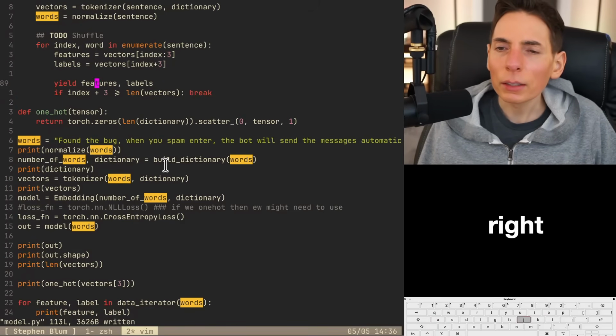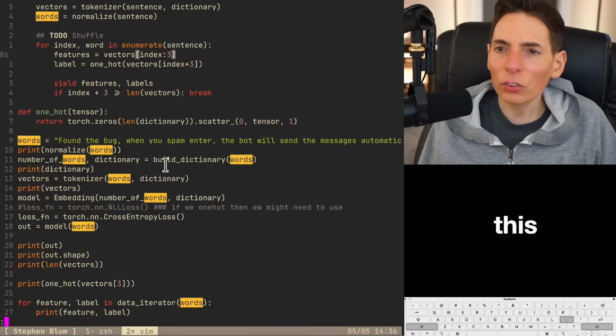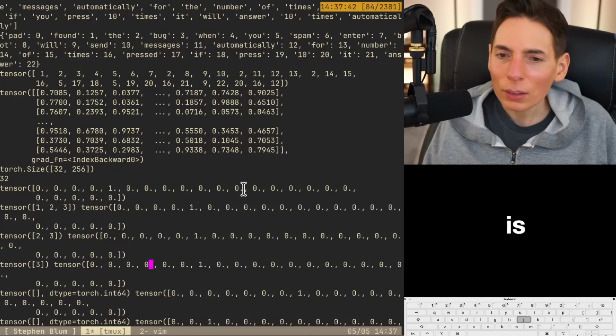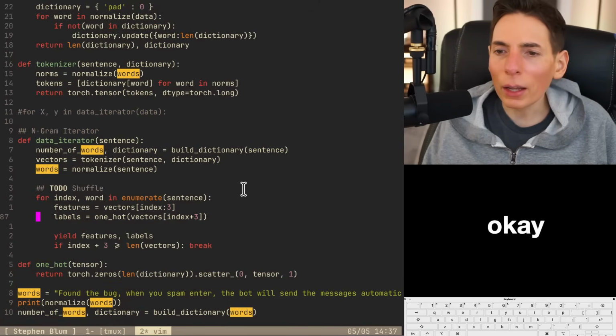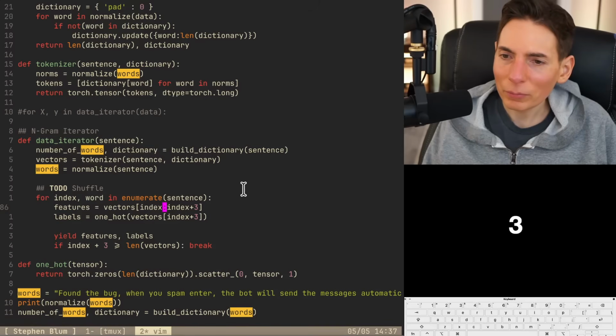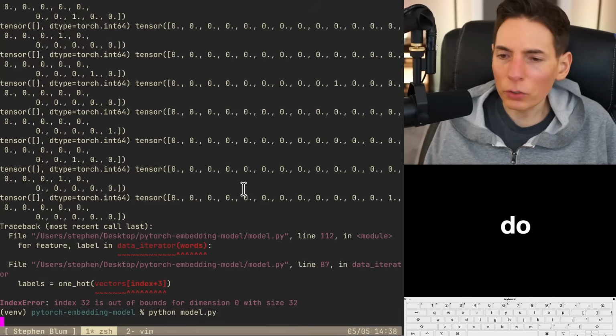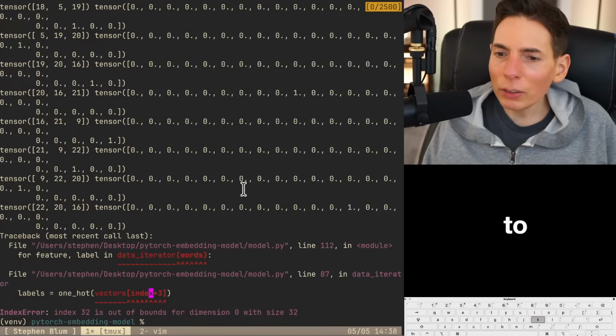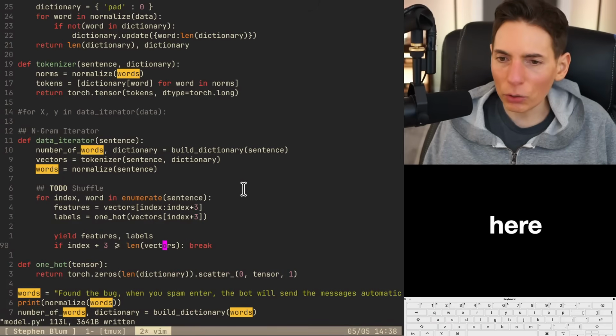All right, labels. Labels are going to be feature label. Let's do a one hot on this. There we go. That should do the trick right there. The only thing is, our input tensor goes to 0 quickly. Oh, right, okay. Index plus 3. There we go. Now that should do the trick. Perfect. That's what we're looking for. That's it, exactly. So what we need to do now is we get an index out of range. We need to exit the loop before that, and that's what this if statement is here for.